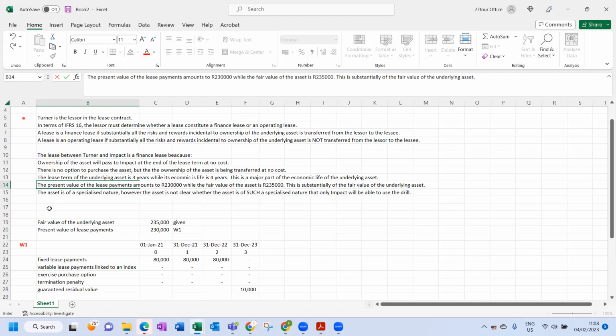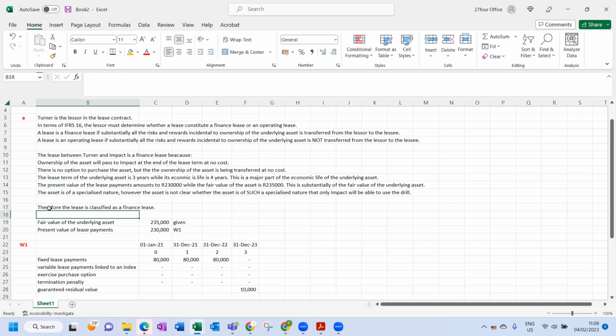So what we conclude, therefore, is that the lease is classified as a finance lease. You can see what we went through over there. Let's take a step back. What did the question ask us? The question said we need to classify this lease.